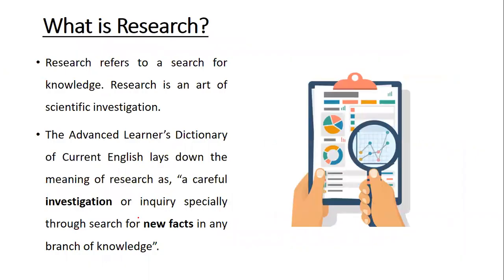So let's start with research. So basically, what is research? Research is nothing but a scientific investigation, okay, which is with the help of what? With the help of new facts with respect to the knowledge. I'm highlighting some important points depending upon the question, because for research and research characteristics, the questions are seen from this. So something which is scientifically investigated with the help of facts related to the knowledge. This is what is called research.